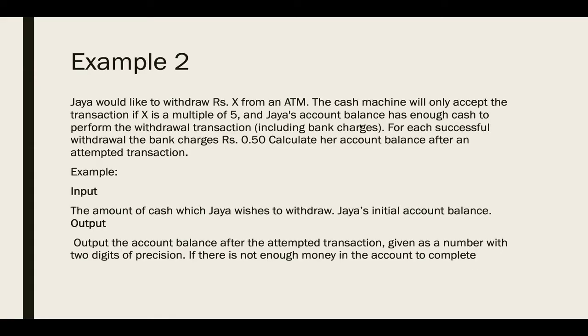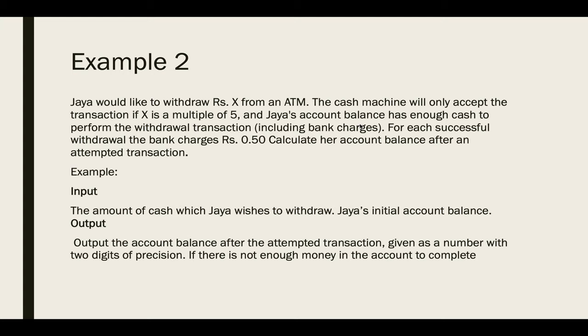The example says that Jaya wants to withdraw some amount X from an ATM. The cash machine will only accept the transaction if the amount to be withdrawn is a multiple of 5. That is, if the amount is like 100,000, 10,000, 5,000, 555. In that case only the amount can be withdrawn.